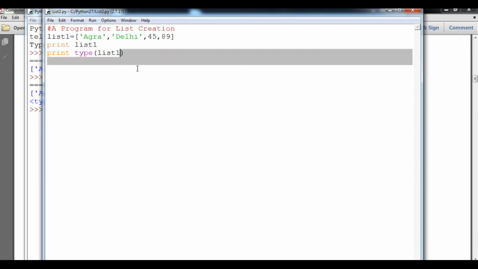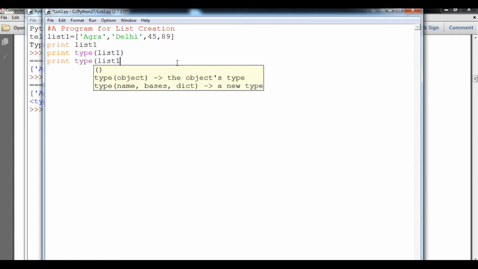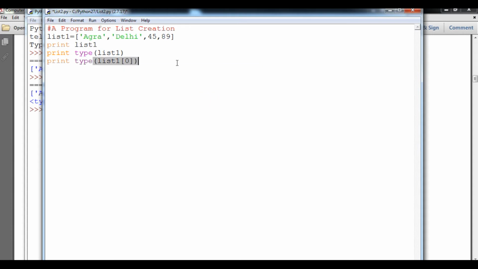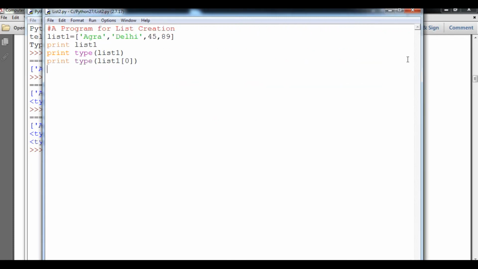If I check the type of the elements inside this list object, students, I will simply print type within round brackets list1 of the index value. First of all I want to check the 0th index value, that means I'm talking about Agra. So I will run it. You can see here it says str, that means string. I will just comment it.